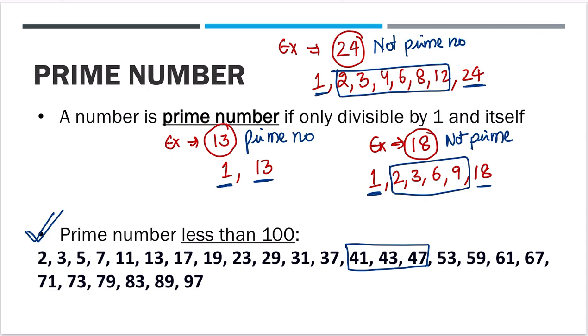You can write them in list form, and if you do this 2-3 times, you will learn this easily, very easy, right? So I'm leaving it to you that you have to learn all the prime numbers less than 100. More than 100 it's not needed. Less than 100 you have to know all the prime numbers, right? There's also a PYQ on this part which we'll see in the next video.